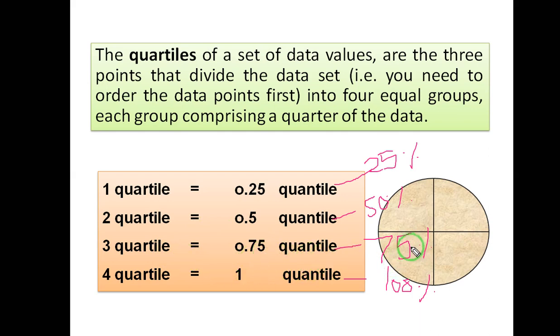When we combine 3 quarters together, it will form 0.75 quantile or 75%. Suppose this is your 1 quarter. When you combine these 2 quarters, it will form 0.5 quantile. When we combine these 3 quarters, it will form 3 quartile, that means 0.75 quantile, or 75 percent of the whole.